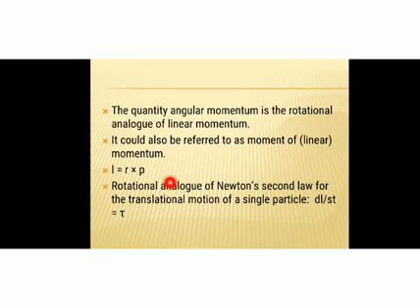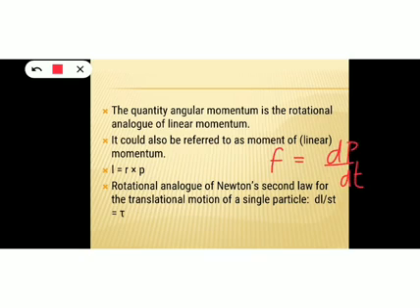Okay, so the rotational analog of Newton's second law for the translational motion of a single particle will be dL/dt is equal to tau. How is it possible? As per Newton's second law, force F is equal to dp/dt, right? This is for linear motion.